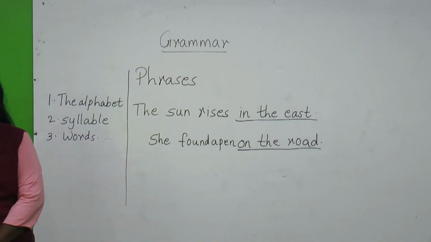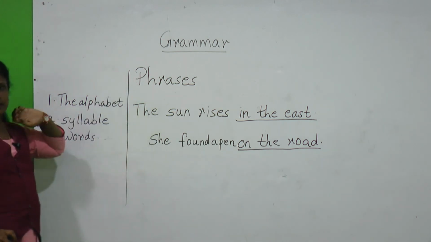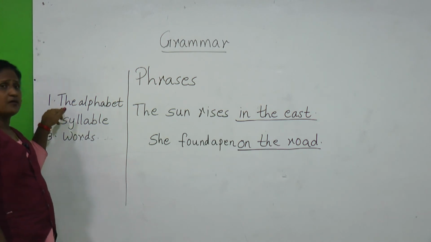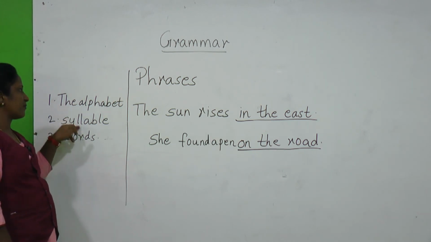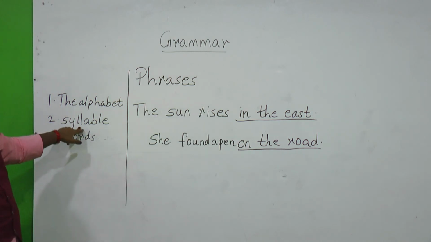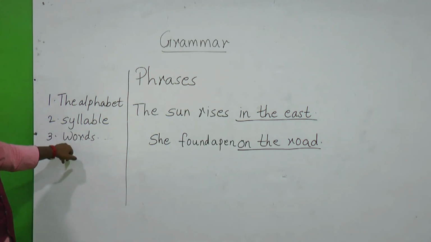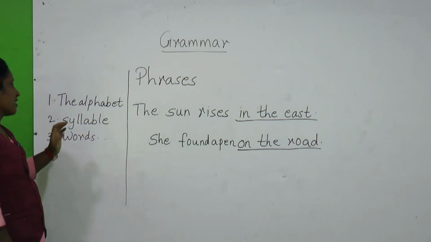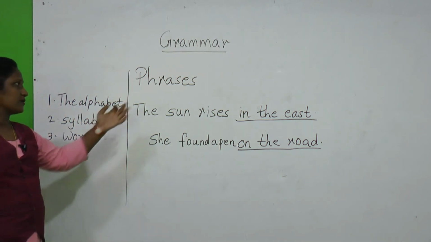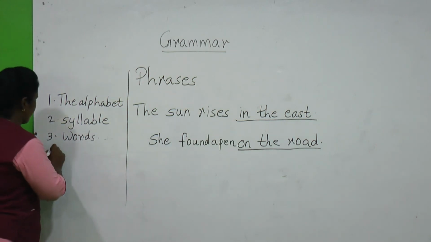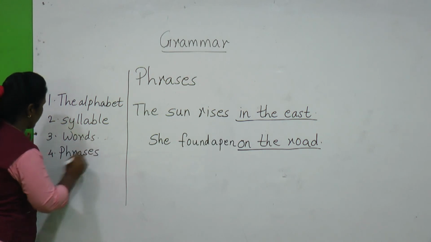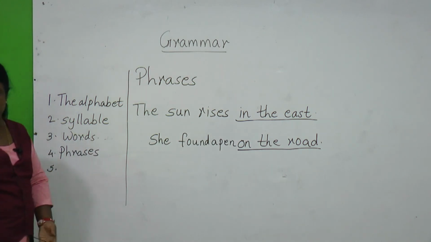Now, till now we have studied the alphabets, isn't it? We need alphabets to form the words. Then syllables, in each word we can find many syllables. Next we have seen the words. Words means the combination of vowels and consonants, and then we find very new words. The next part we have seen is phrases. Now one more part we are going to see,